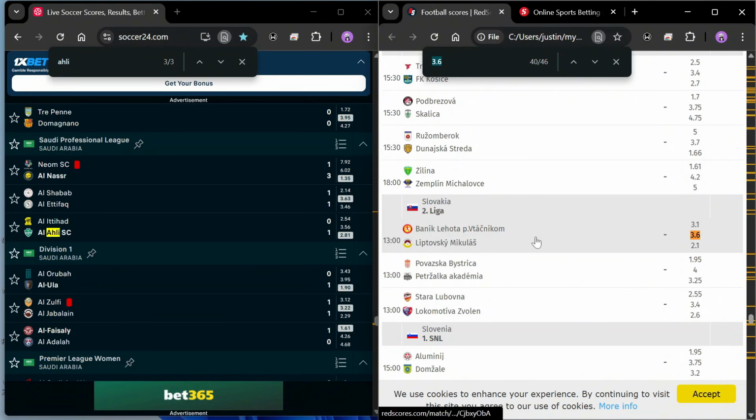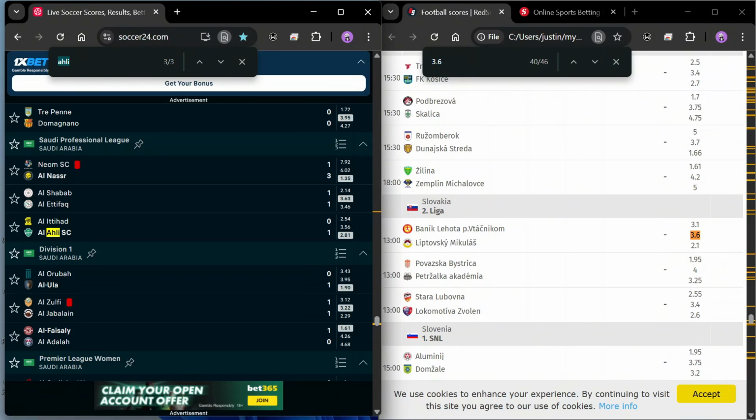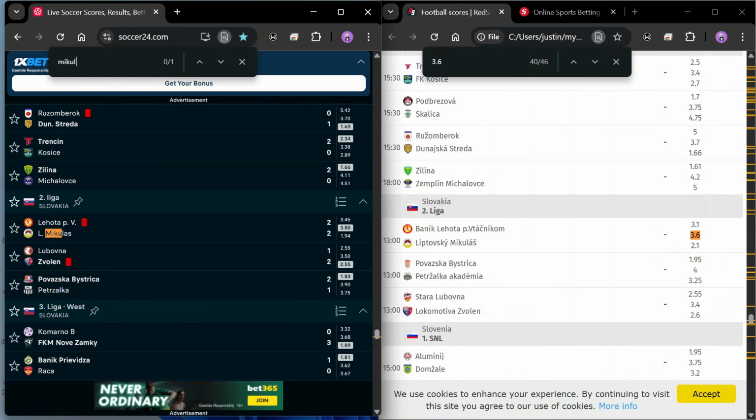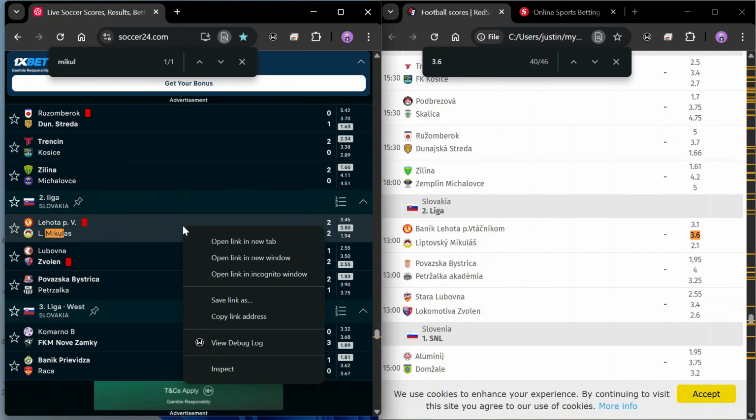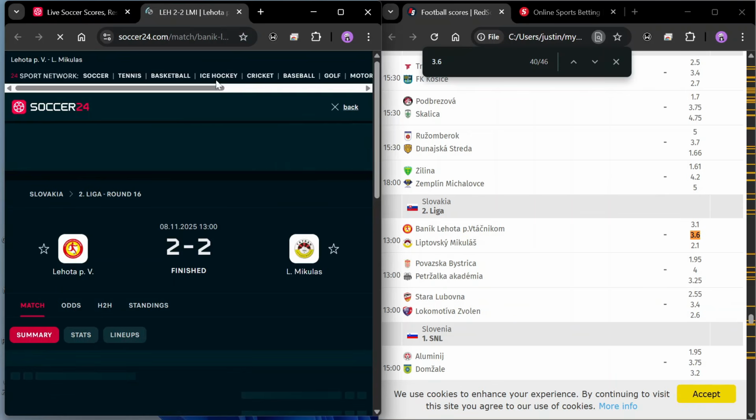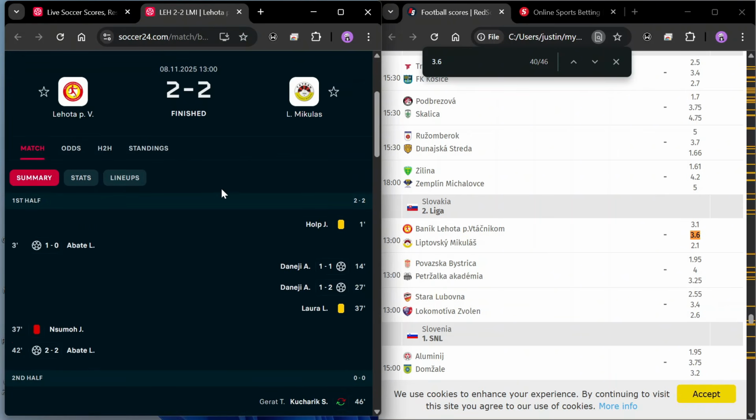So this is Slovakia. I think we checked this in the morning. So let's see Mikulas. 2-2. So you can see a lot of these games actually delivered goals for us. I'm seeing 2-2. A lot of results giving us 2-2, 1-1. So I guess this is another way to make predictions. I'm thinking we can make 2-2 correct score predictions with this odd, or 1-1 predictions with this odd, because the majority of the games I've seen so far have been games ending in 2-2, 1-1.